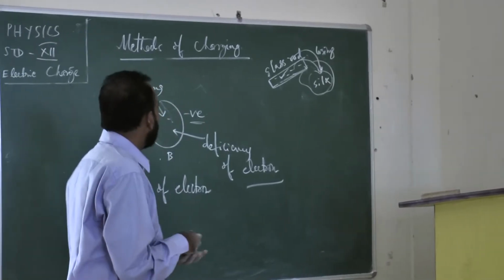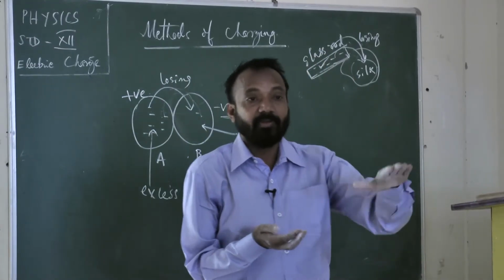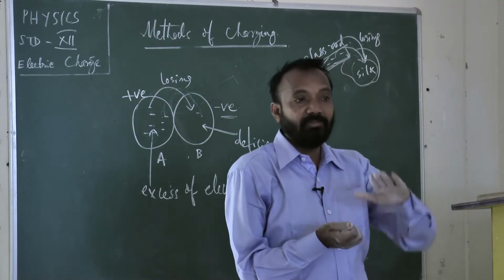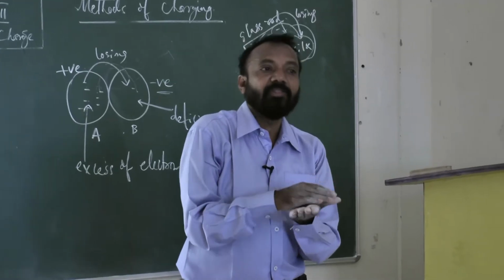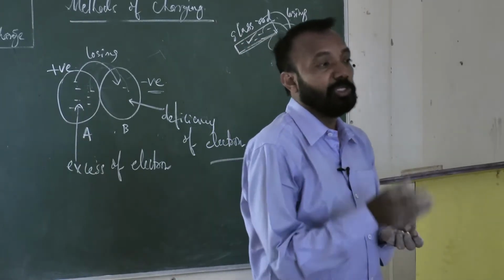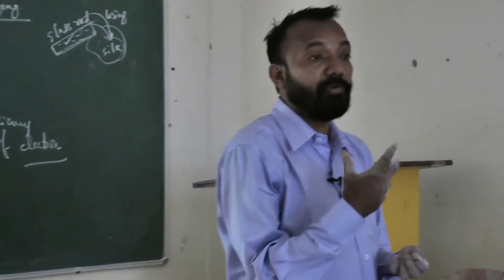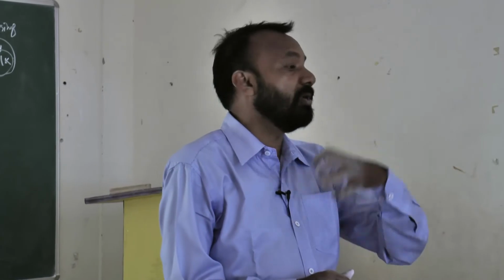So friction is also a method of charging, where one body is rubbed or slid over another body, and due to friction charge is transferred from one body to another.